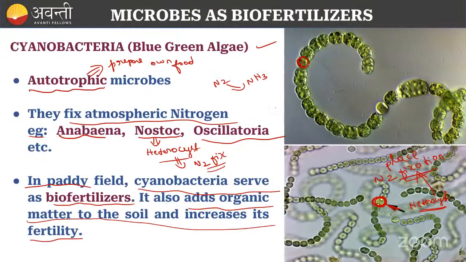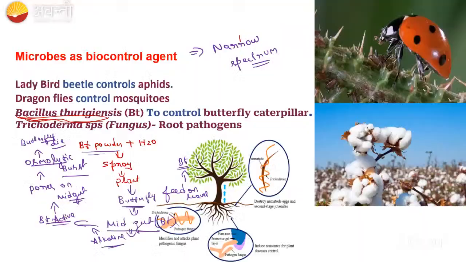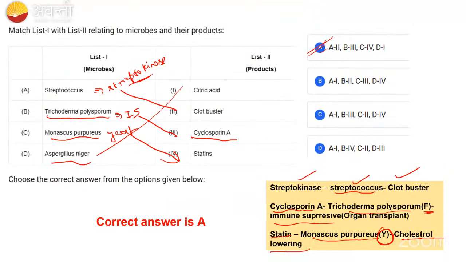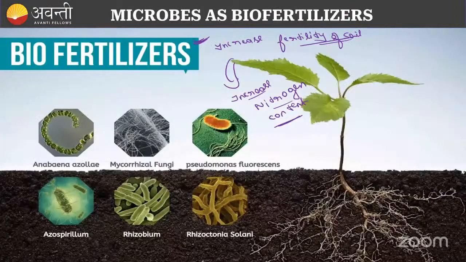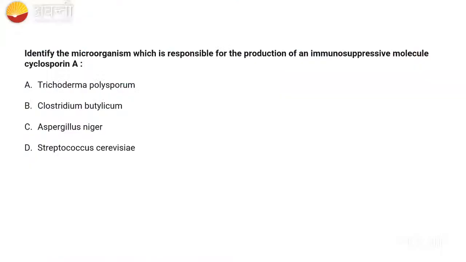Do you have any questions regarding this chapter? If you don't have a question, I have a question for you. The question is, identify a microorganism which is responsible for production of an immunosuppressive molecule, cyclosporin A.